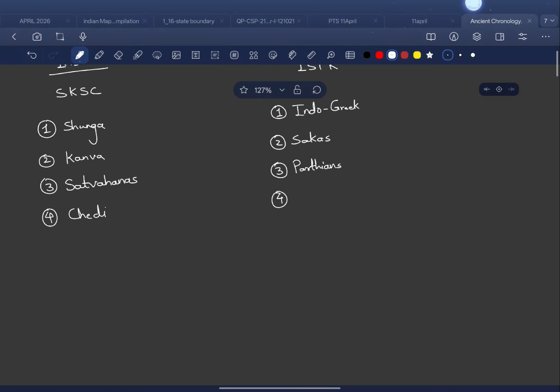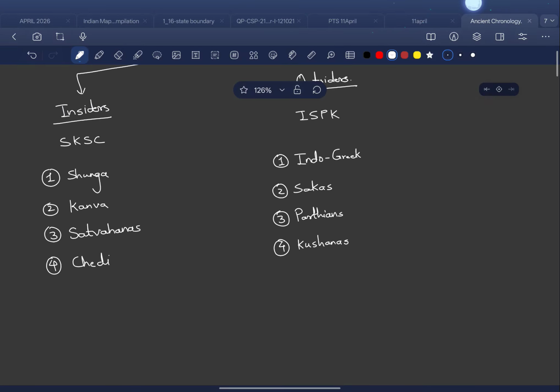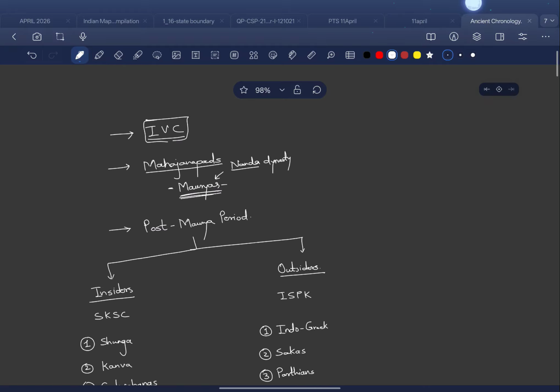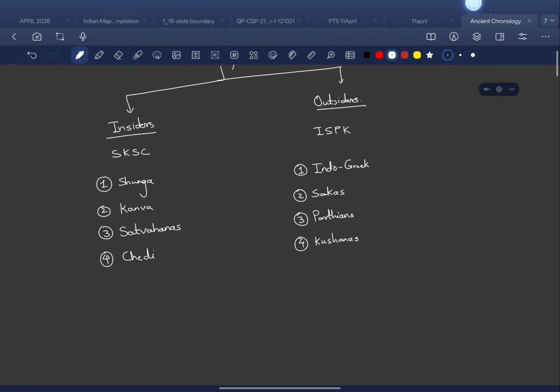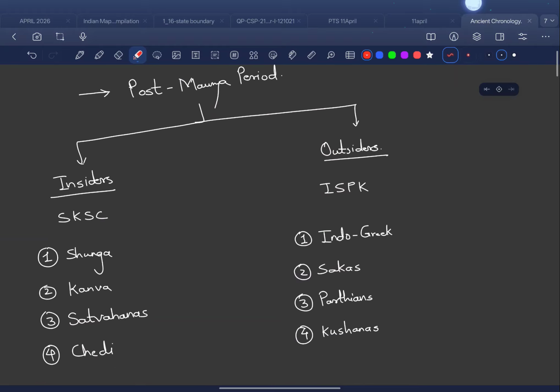Then for K we have Kushans, who printed gold coins of the highest purity. You just need to remember that. I'm not going into the details of the rulers and everything. I'm just here to chart out the entire chronology for a better understanding. Shunga, Kanvas, Satavahanas, Chedi. Then we have Indo-Greek, Sakas, Parthians and Kushans. Okay, so this was for the post-Mauryan period.